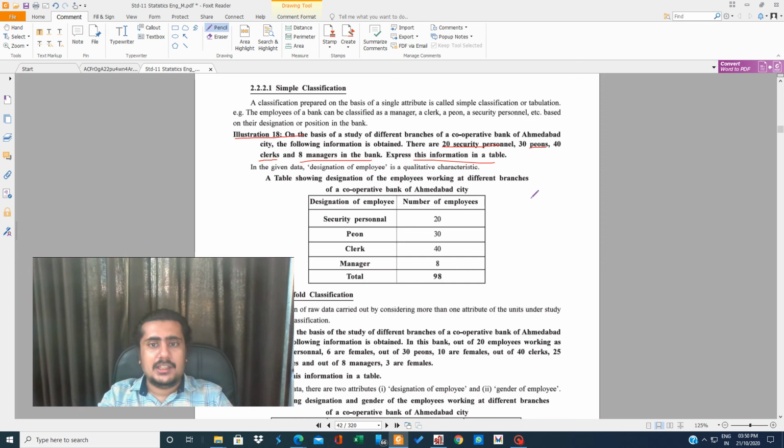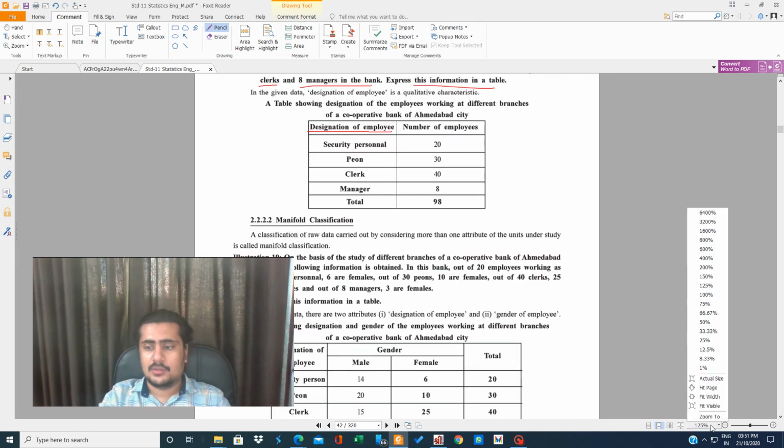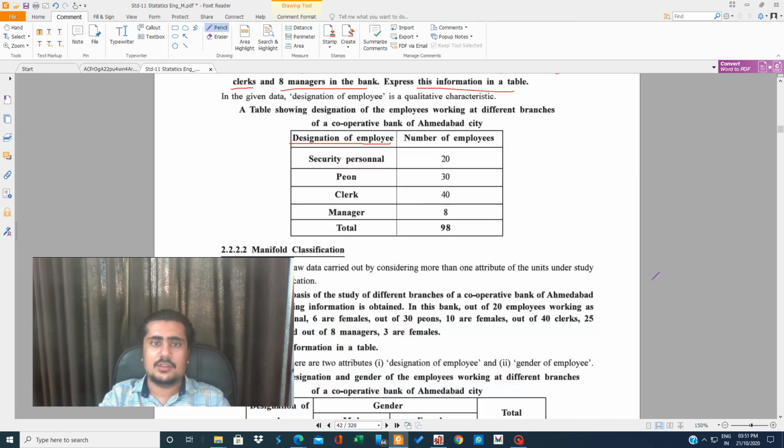There are 20 security personnel. So what you will do, you will just see what variables are in the question. Okay, in the question, what variables are given? If you read thoroughly, you can see the security personnel is given, peon is given, clerk is given, manager is given. So in the bank, all these persons work. So this is the designation of employee. You can see what I am underlining, it is the designation of employee. So first of all, we'll check the designation of employee.